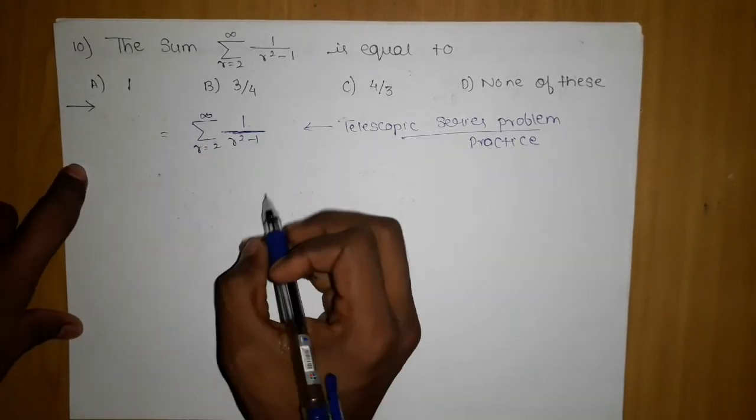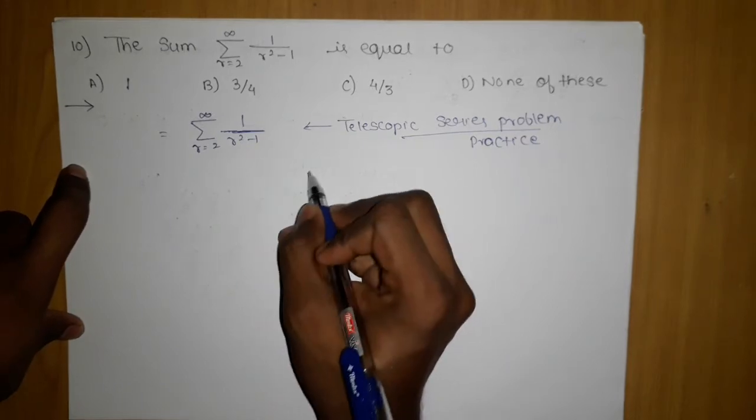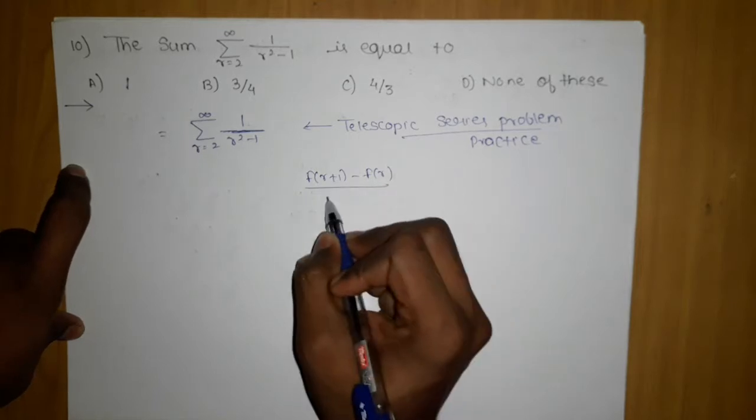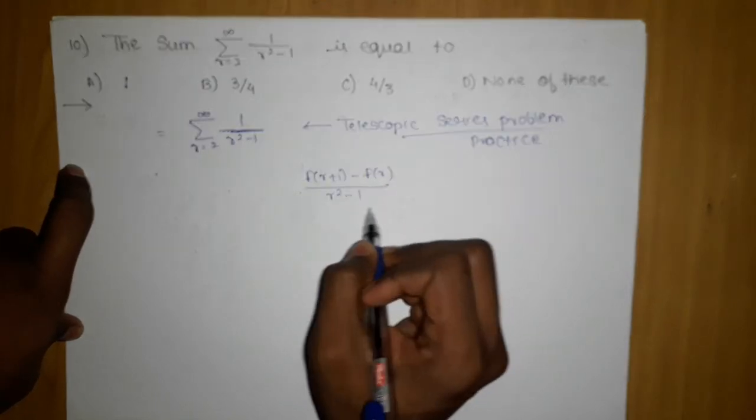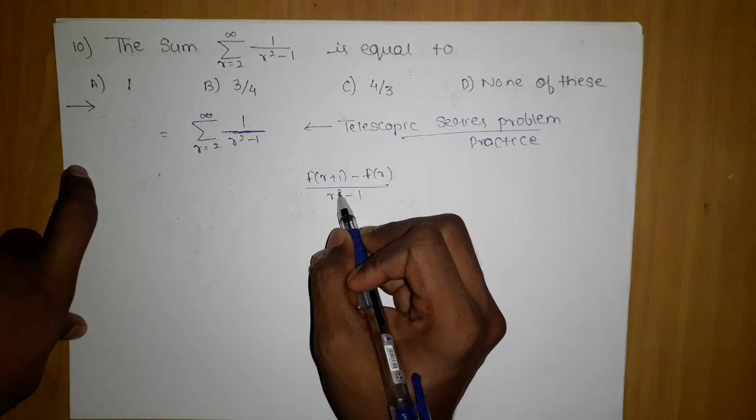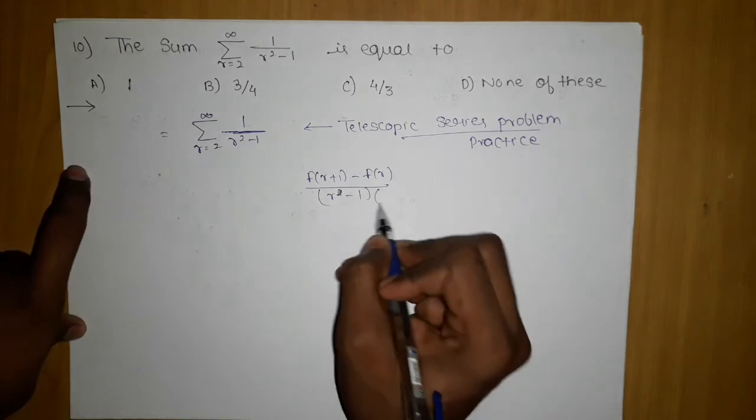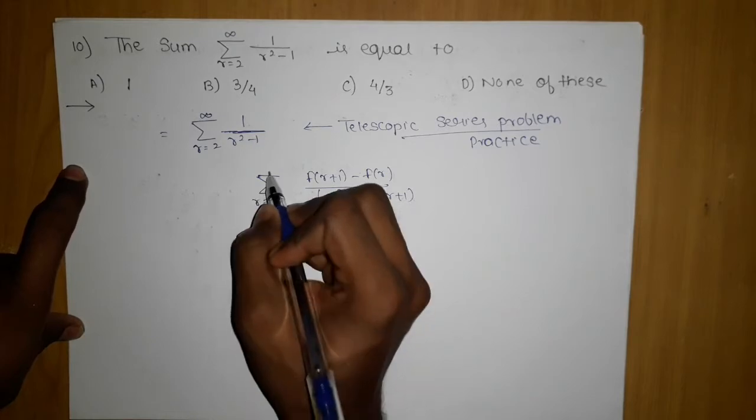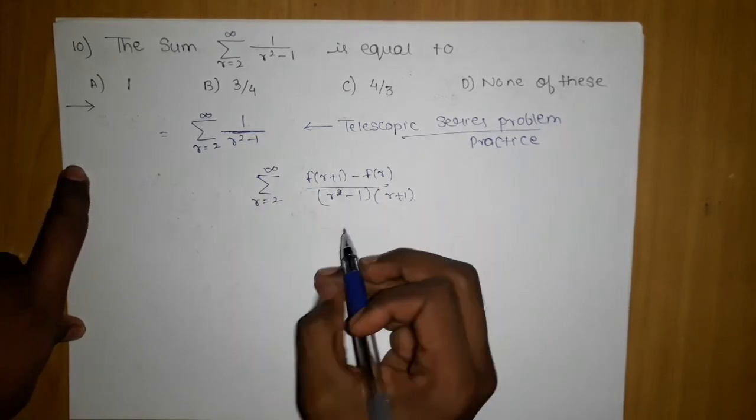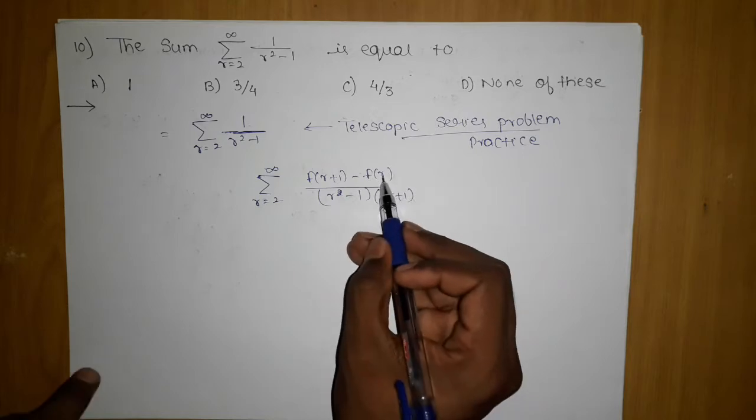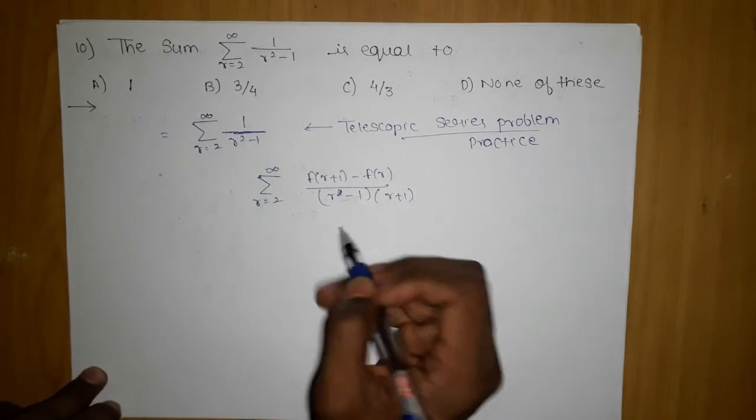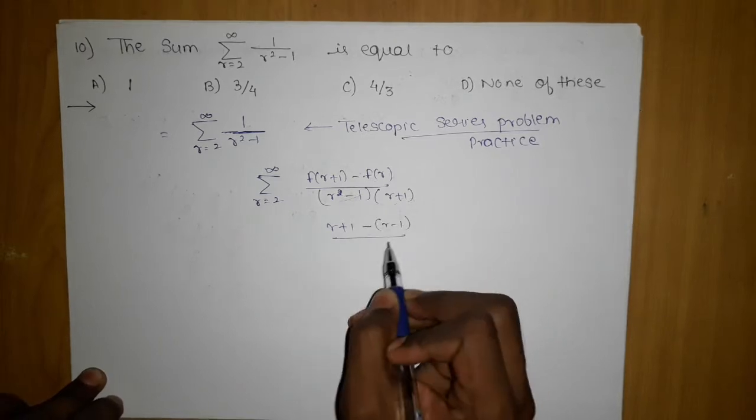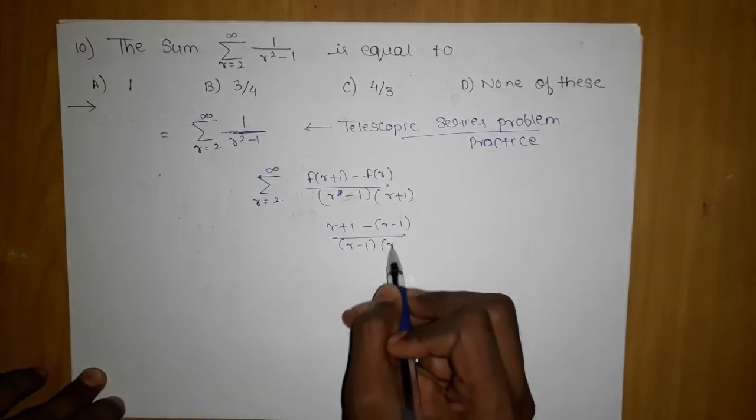So what we will do, we will try to create f of r plus 1 minus f of r on the top, and in the bottom it will be like this only, which will be what? Here I can write it as f of r minus 1 into f of r plus 1, and r goes from 2 to infinity. If I write f of r plus 1, it will be r plus 1, and f of r, which is the lowest one, is r minus 1. So r plus 1 minus r minus 1 upon r minus 1 into r plus 1.